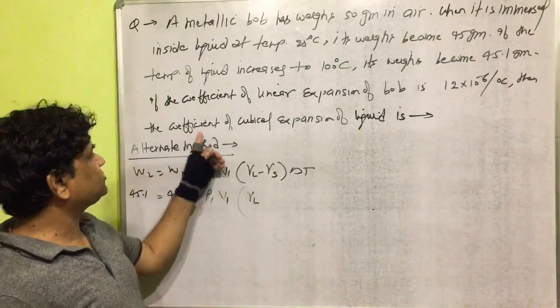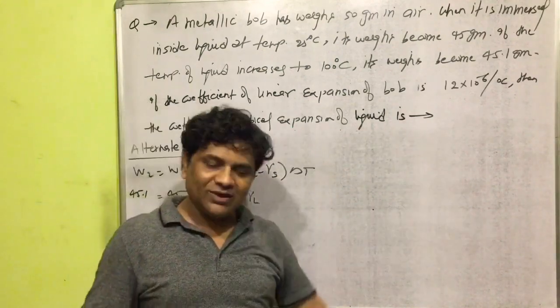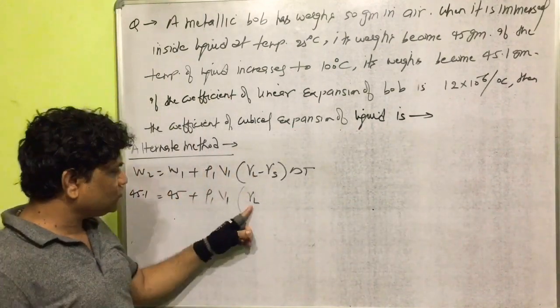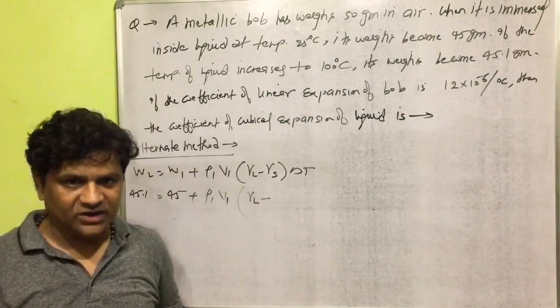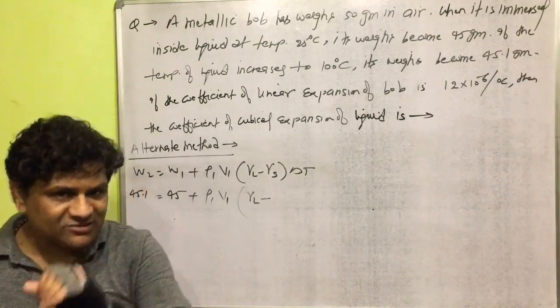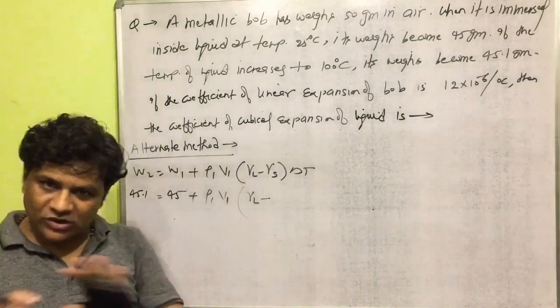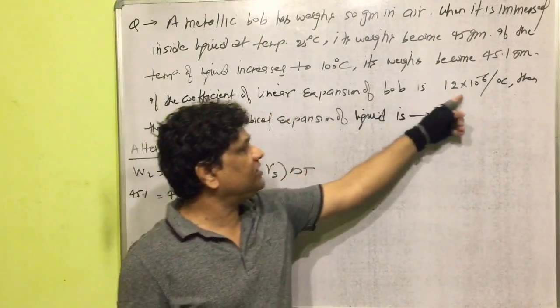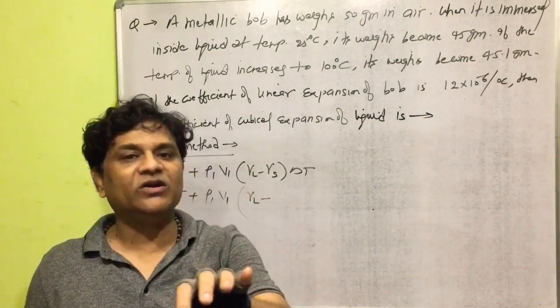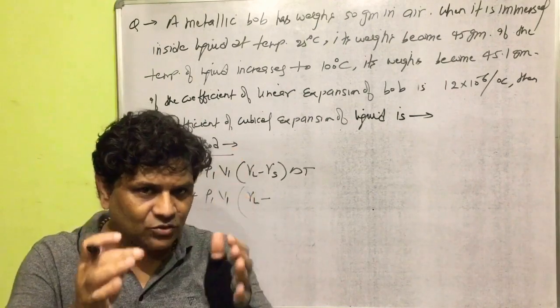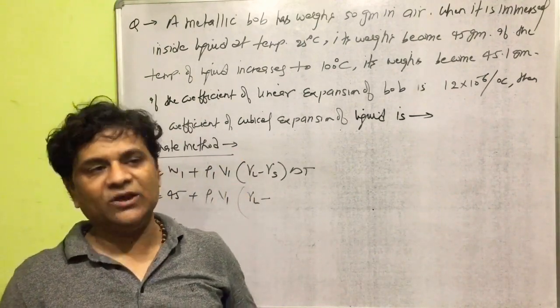Then gamma of liquid is required. What is required in the question? The coefficient of cubical expansion of the liquid. So gamma of liquid is required, minus gamma of solid. Gamma solid is not given, but alpha solid is given, so we can convert gamma solid into alpha solid. As you know, gamma solid is equal to 3 alpha solid.